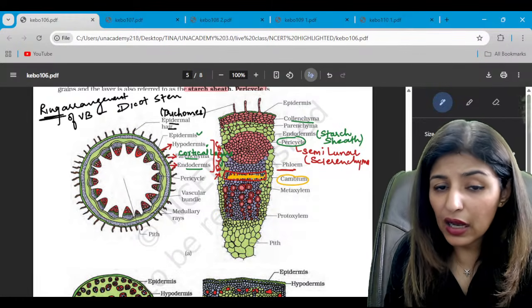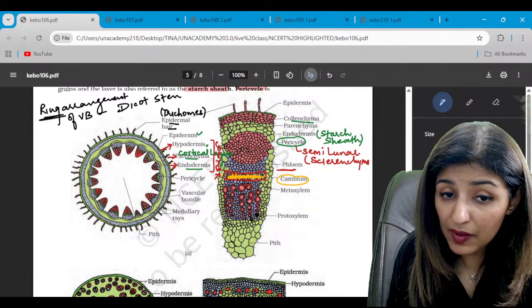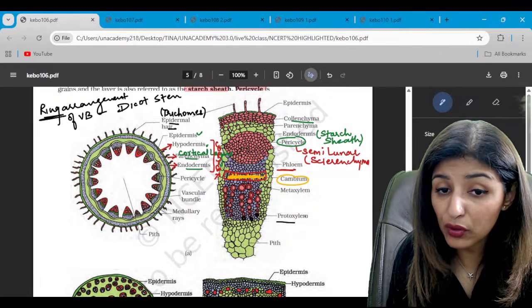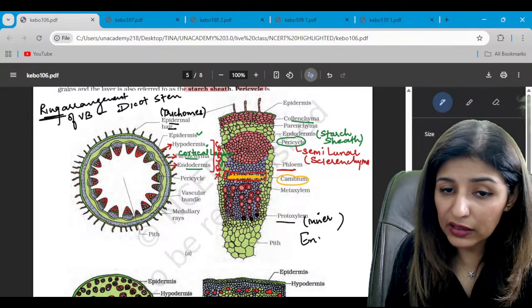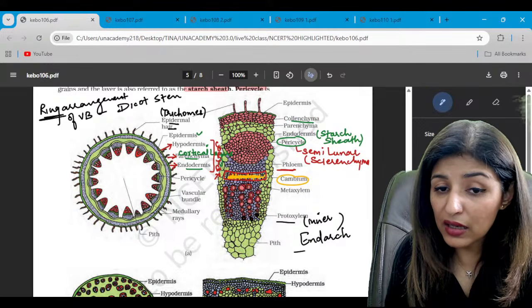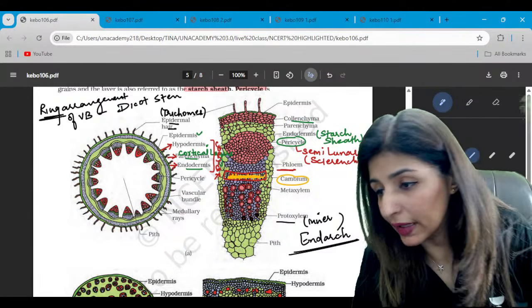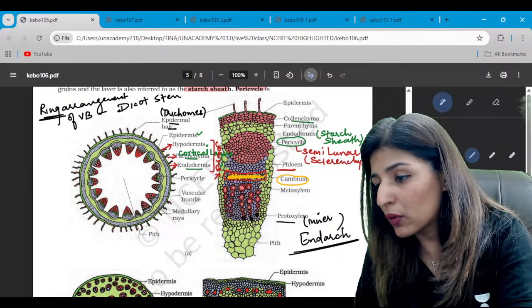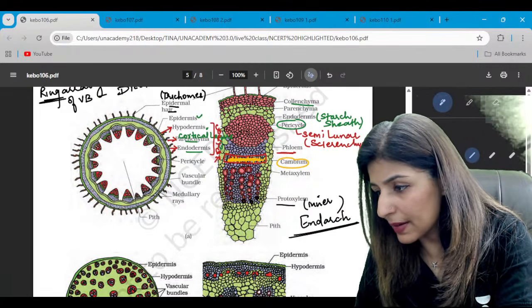Yes. And then how do you identify whether it is endarch or exarch? The smaller element represents what? Protoxylem. Proto on the inner side. So in stems, guys, we always have endarch condition. So whether it is exarch or endarch depends upon the position of protoxylem only. Are we clear? Yes, guys.